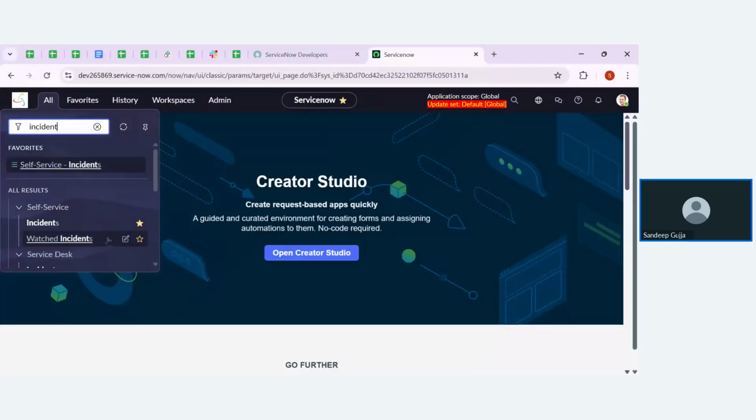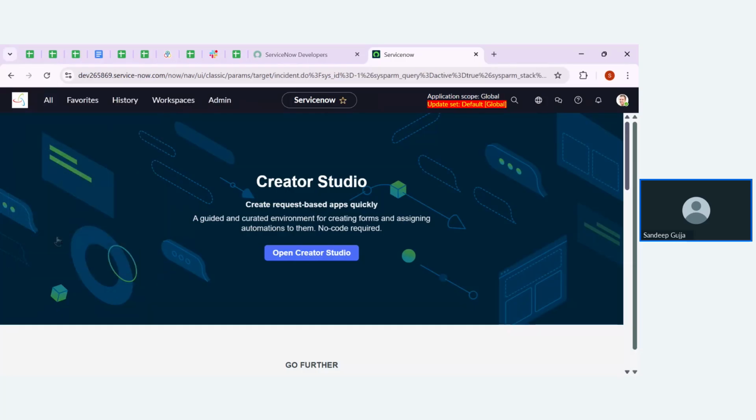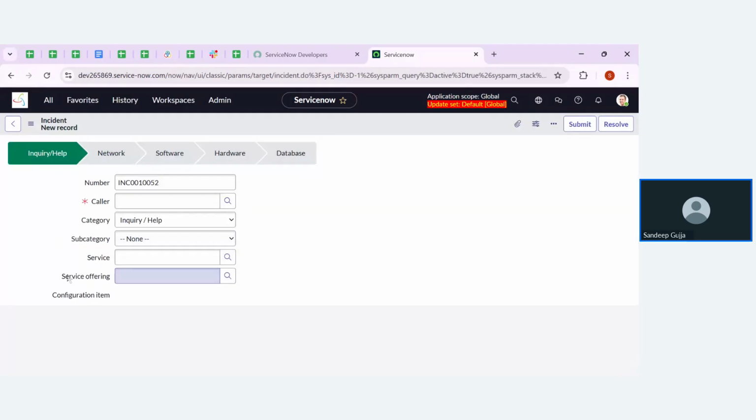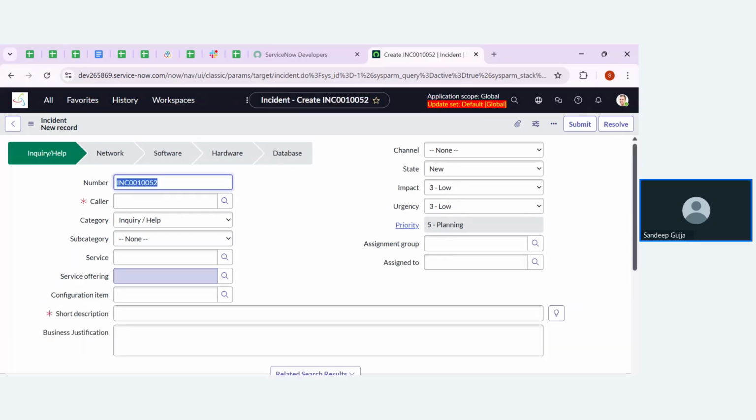Incident, create new. Click on this to create a new incident record. Everyone, please observe the screen. We have two fields: one is category, one is subcategory. If I select any one of the categories from this choice, say inquiry help, then I can see limited options in the subcategory, controlled by the category.